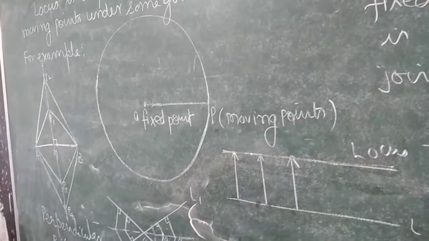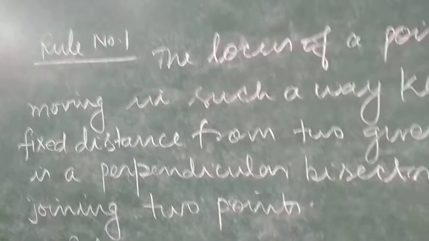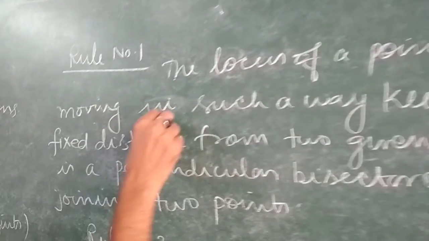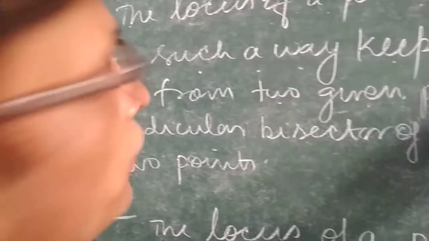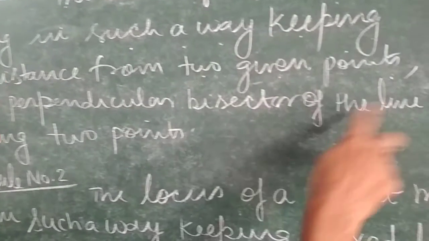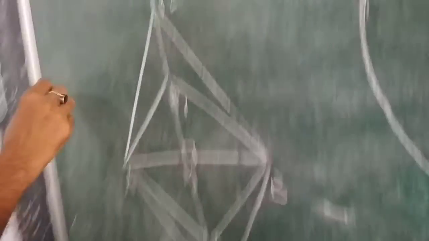Till now we have discussed so many figures, so many things, and so many different types of locus situations. Out of this we find our rule number 1 and rule number 2, which are very important for you. First rule: the locus of a point moving in such a way that it keeps a fixed distance from two given points is the perpendicular bisector of the line joining the two points. For example, in this figure you see, rule number 1.